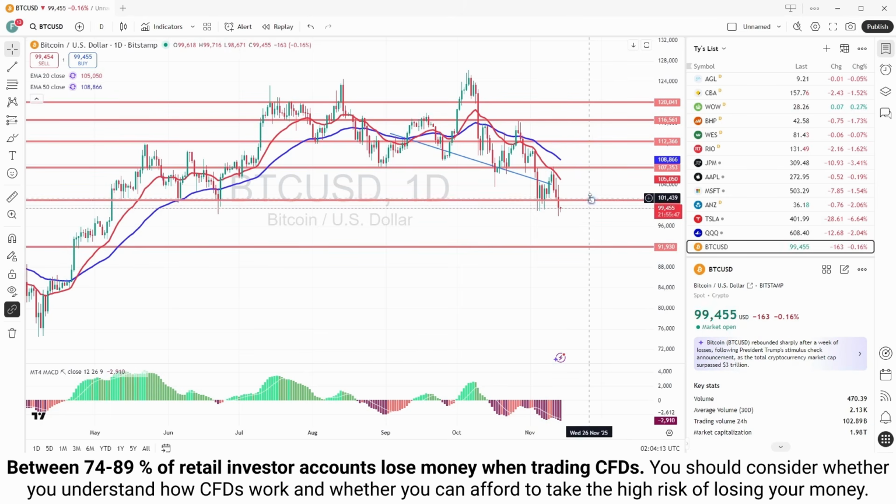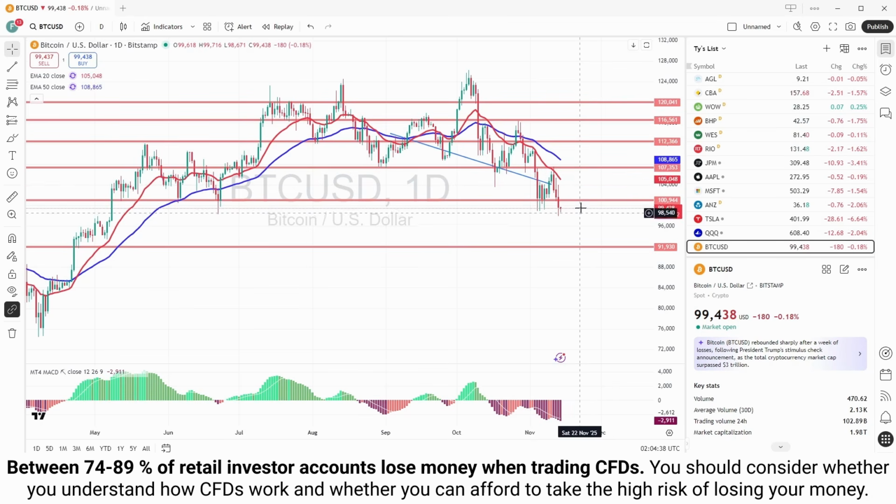If, however, it gets itself back up again, I'd be aiming only for the 20 moving average, because I think the 20 moving average has contained any move up currently. And if it does it fairly quickly, we're still probably sitting around that 103 to 102 level, depending on how fast the moving average moves now. But I'd be aiming for the 20 moving average as a target on the way up. I wouldn't be going any higher than that until we get a proper momentum break. So I'd be keeping the trades relatively tight.